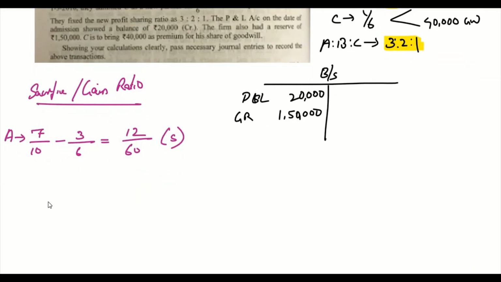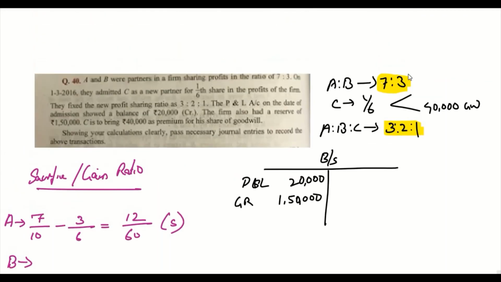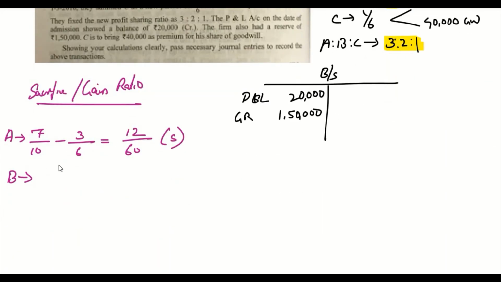Then we will move on to the next partner, B. His original share is 3/10 minus his new share, which is 2/6. That will give you 2/60. So here he is gaining.